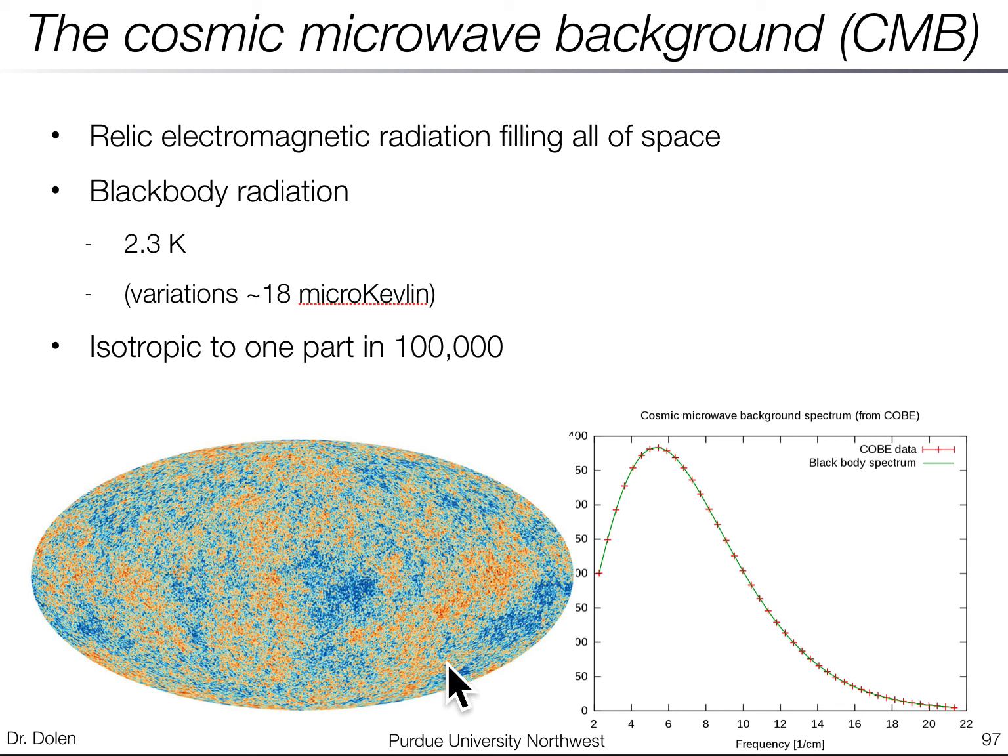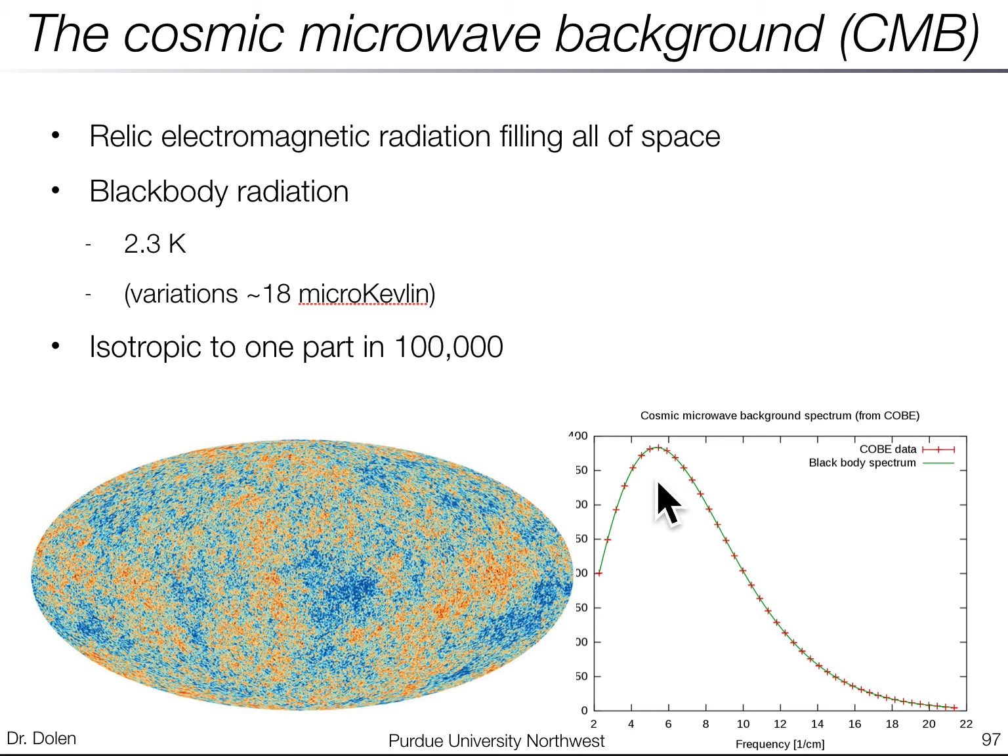And what you see in images like this is looking at the entire sky. So this is the cosmic microwave background from one area of the sky, and this is from a different area of the sky, etc. You see all these variations in the temperature. Okay, now this may look like a lot of variation because there's red and there's blue and etc. But the variations are actually tiny. So on the whole, the spectrum corresponds to a black body with about 2.3 Kelvin of temperature.